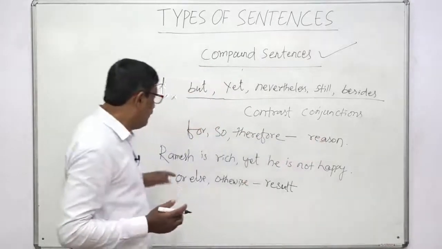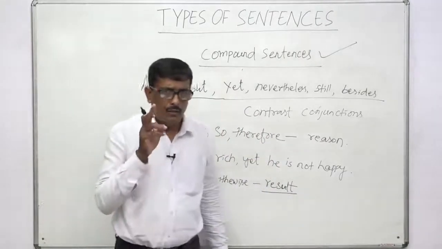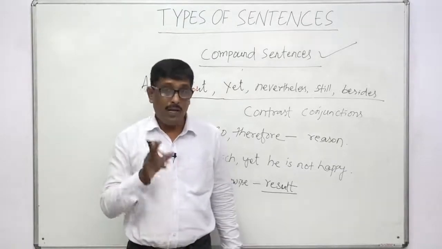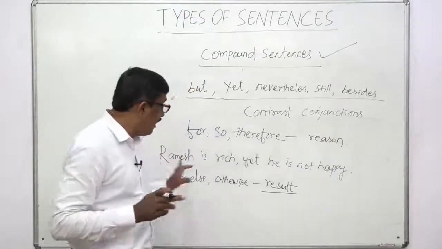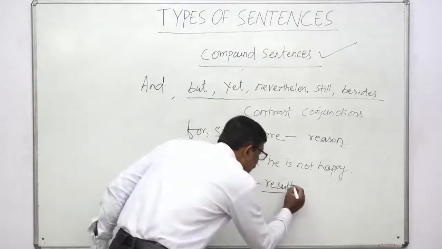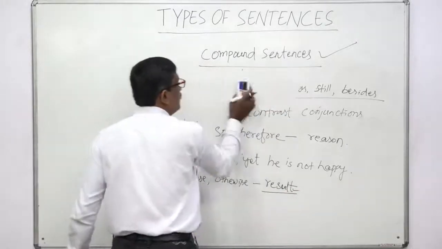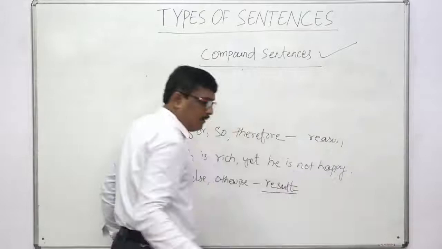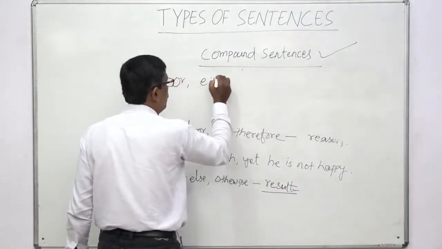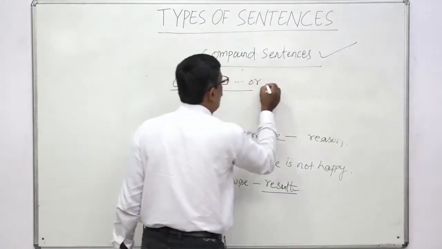Okay? If there is a what? Result. If there is a result, what? Study well, otherwise you will fail. Work hard, or else you will be punished. These conjunctions are used for result. But you see, or and either or. These conjunctions are for choice.